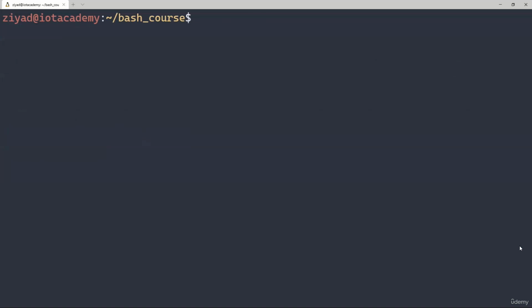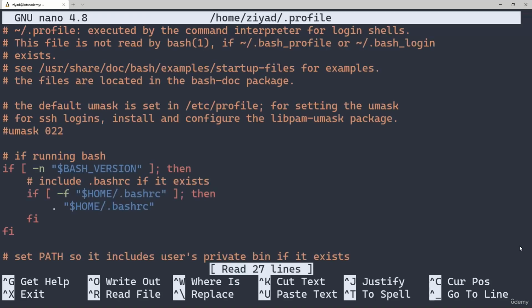Okay, and now we're almost there. Now we just need to add this folder to our path so that the system will know to search it for scripts. The system's path is actually edited using the .profile file inside our home directory. The .profile file contains many configuration details for the bash shell, which the shell reads when it starts up. So let's head over to our home directory using cd and open our profile file by running nano ~/.profile. As a side note, this is actually a hidden file.